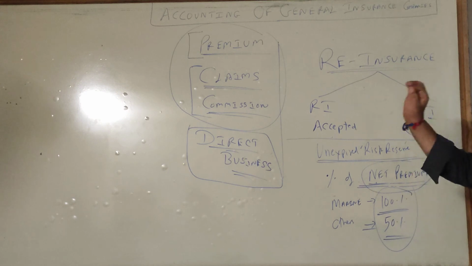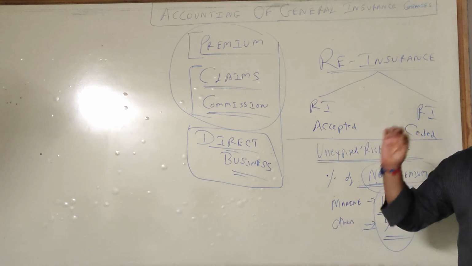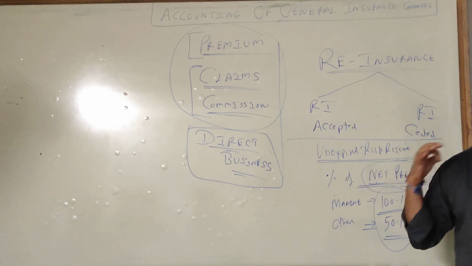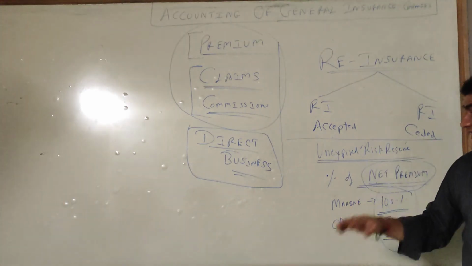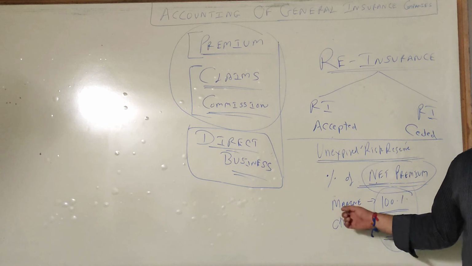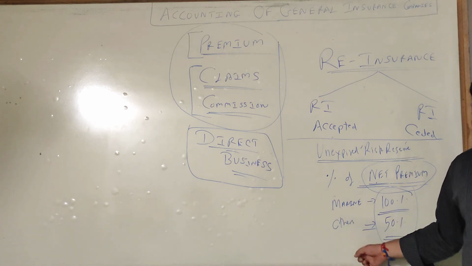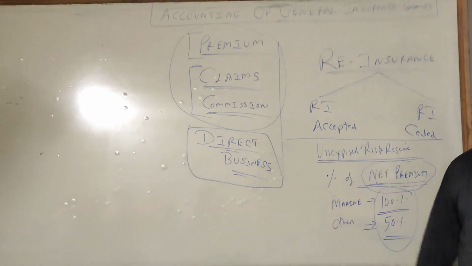How we did in banking? When you make profit, 25% of the profit goes to statutory reserve whether the question mentions or not. Same way, you have to take 100% of net premium of marine and 50% of others and create unexpired risk reserve.